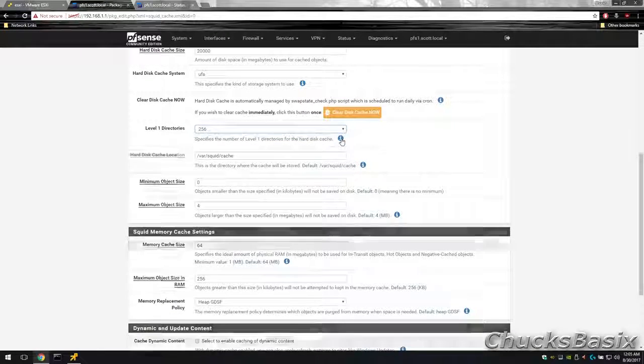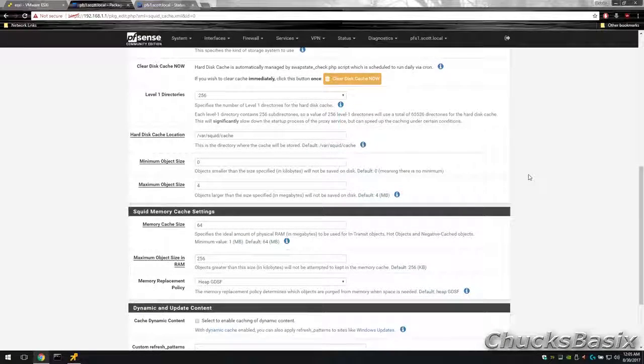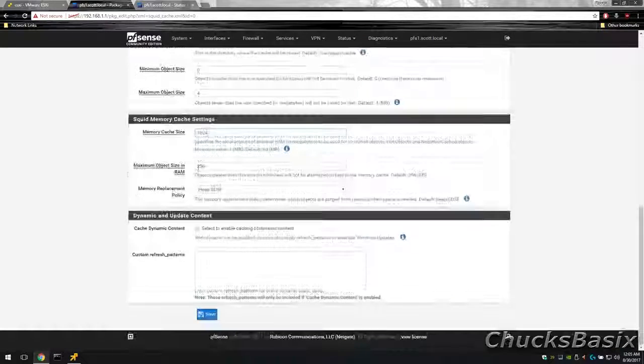As we are mostly using SQUID as a base for reporting website visits, as well as for SquidGuard, if caching isn't important to you, then you may want to set your hard disk and RAM cache systems to null. This will keep content from ever being cached on the system. Once the cache is set up, go back to General.